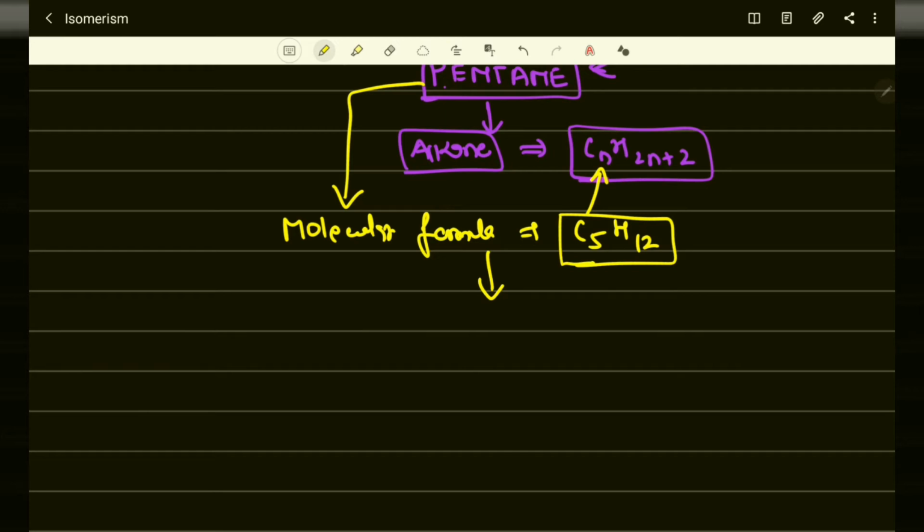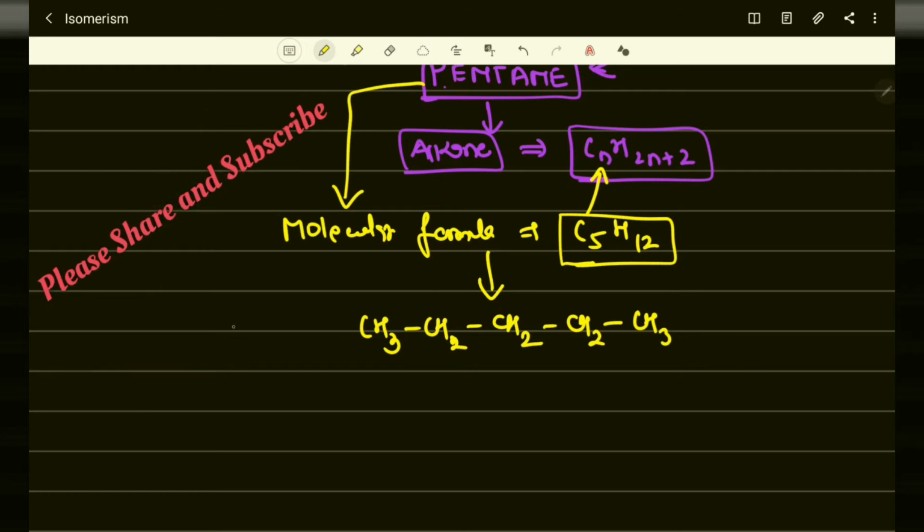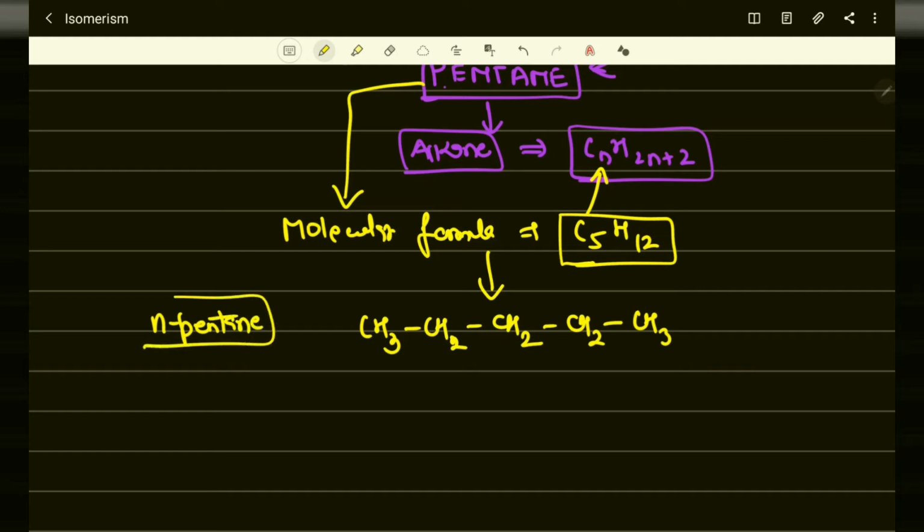Here you can see CH3, CH2, CH2, CH2 and CH3. This is known as N-pentane. Here we can count the carbon atoms as well as hydrogen atoms, to check it is correct. That is 1, 2, 3, 4 and 5.